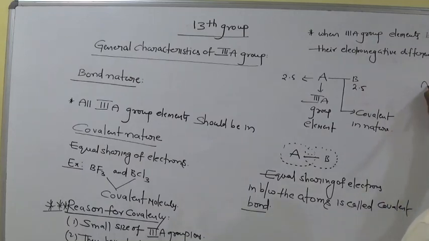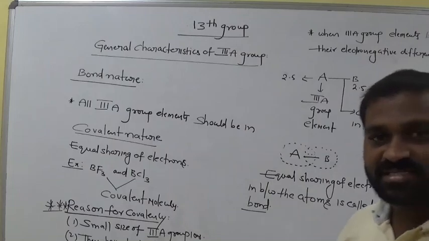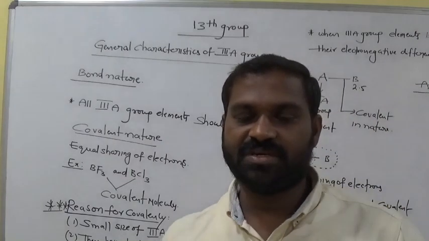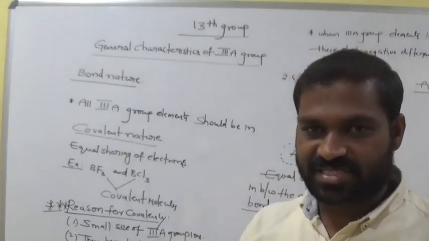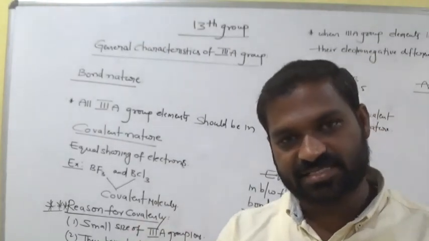Then anhydrous AlCl3 and gallium trichloride. Anhydrous means without water. If water is present in that compound, we call it hydrous.